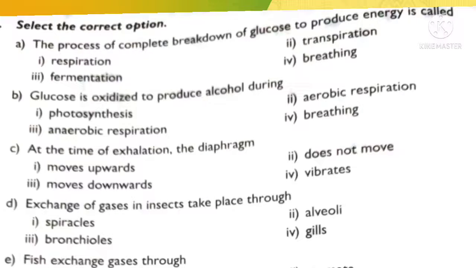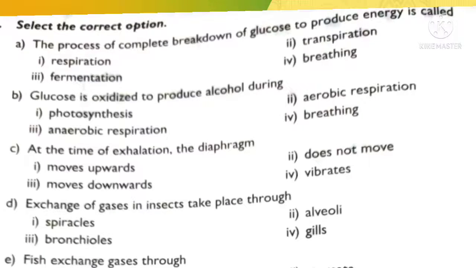First question: the process of complete breakdown of glucose to produce energy is called respiration. When we consume food and it is digested, that is known as digestion. But to get energy, glucose must first be broken down and oxidized, and then we can get the energy. This process is known as respiration. Breathing is just a part of respiration. Breathing does not mean complete respiration. Breathing is just inhaling and exhaling the air.